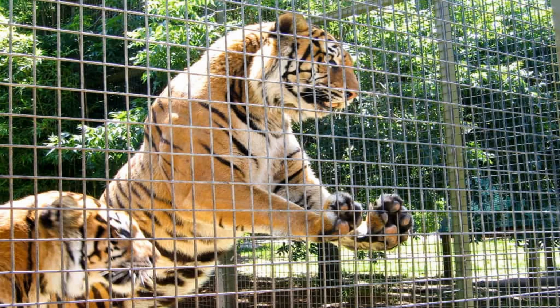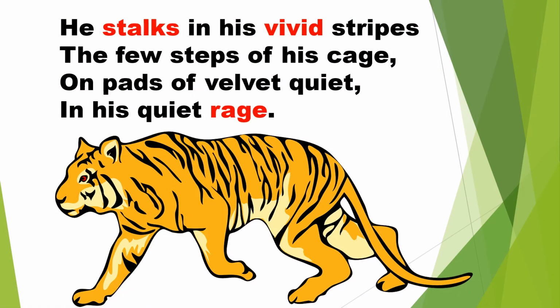Now let's read and understand the first stanza. "He stalks in his vivid stripes the few steps of his cage, on pads of velvet quiet, in his quiet rage." Now, stalks means moving up and down in the cage. Rage means angry movement, angry feeling of the tiger. So let's understand. In this stanza, the poet describes the appearance of the tiger in the zoo.